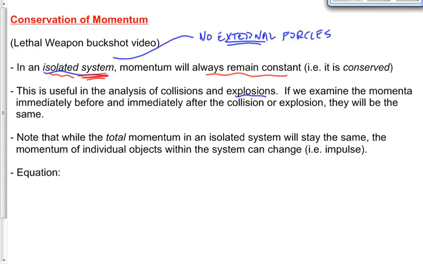So how exactly do we write this? Well, before I write anything down on this, let me take you back to the concept of impulse that we did last week. Impulse, if you remember, we derived from Newton's second law, F is equal to m times a. That's where impulse comes from.